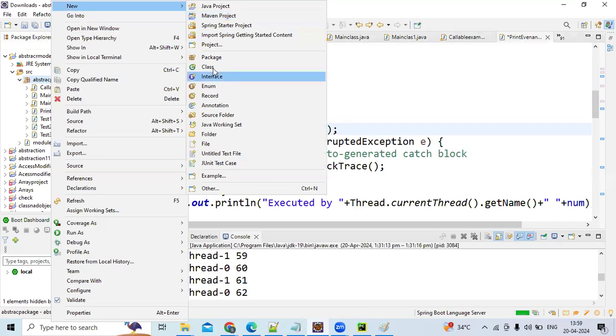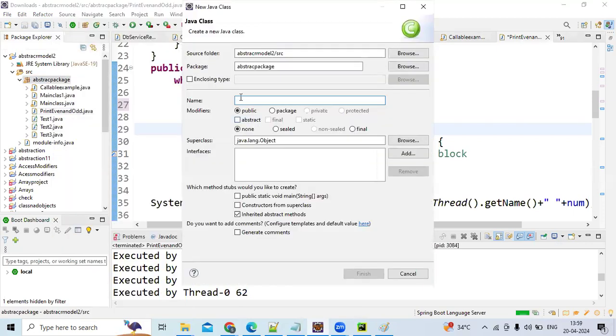What is the difference between sleep and wait? Sleep means the thread won't release the lock. It will just pause for 2 seconds, 3 seconds like that, and it will continue again. But in wait, the thread will release the lock. The other thread might acquire the lock.